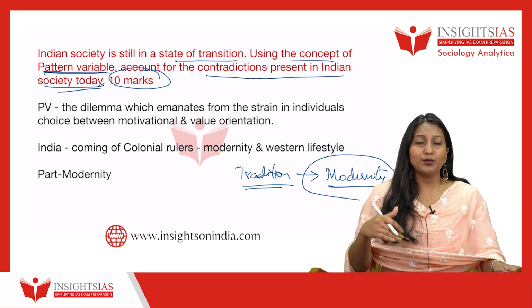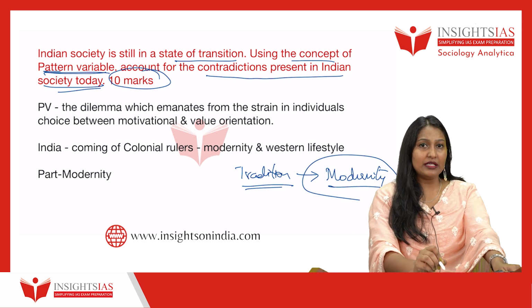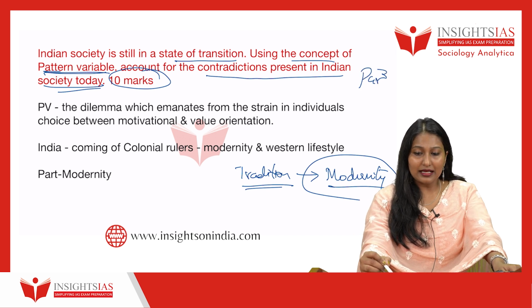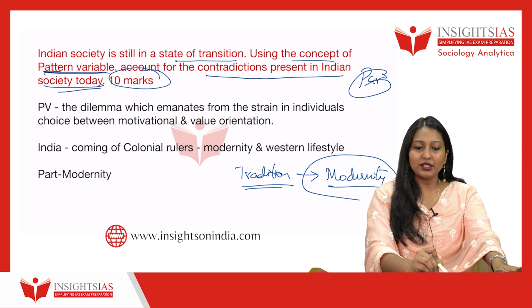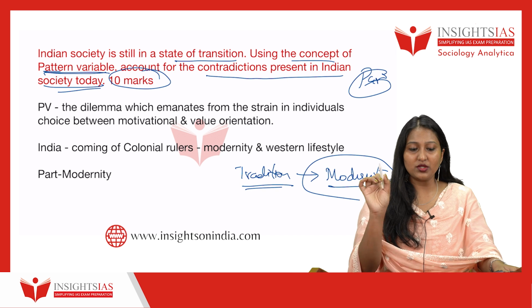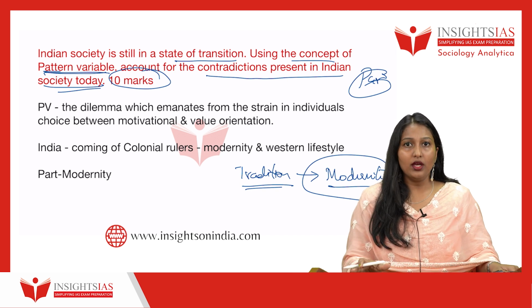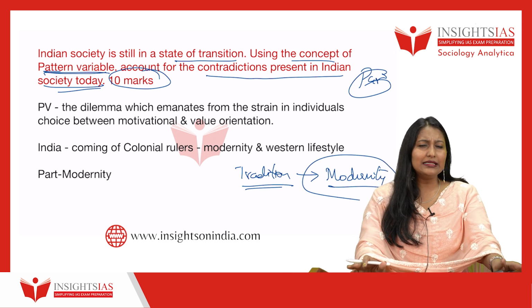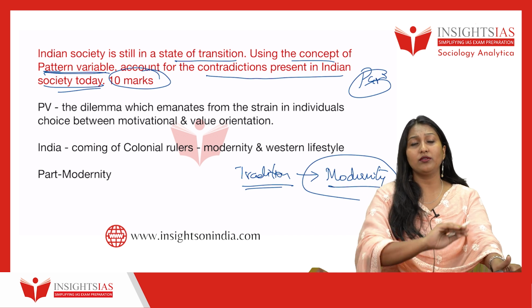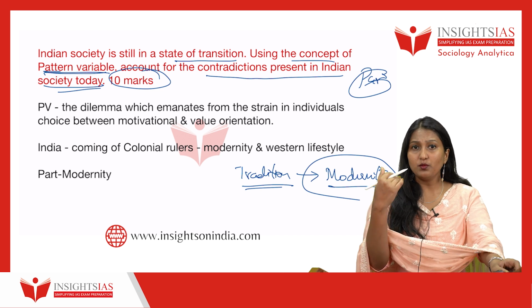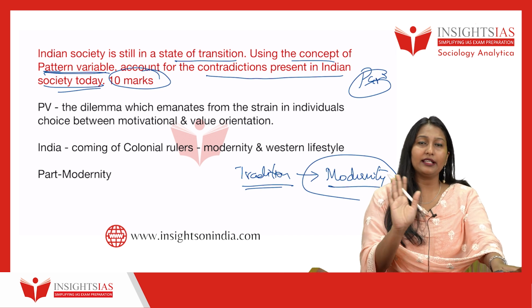So, using the concept of pattern variable, see, here I have not mentioned Parsons. That doesn't mean it is not a Parsons question, it is a Parsons question only. Using pattern variable, account for the contradictions present in Indian society. Technically it is a simple question. Let me tell you, it's even more simple than whatever we talked about yesterday. It looks a bit complicated, that's it.